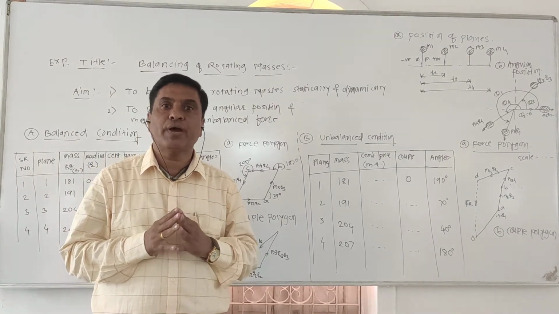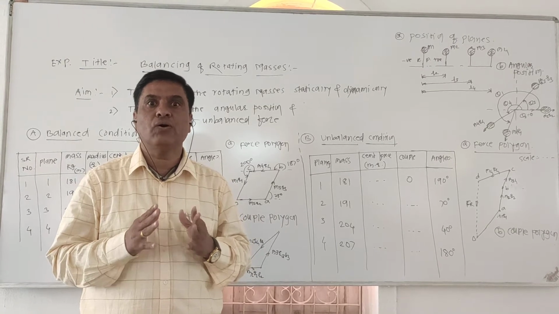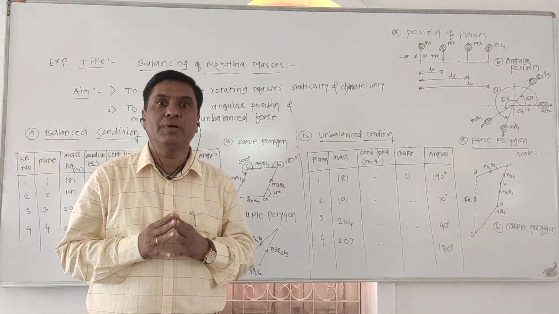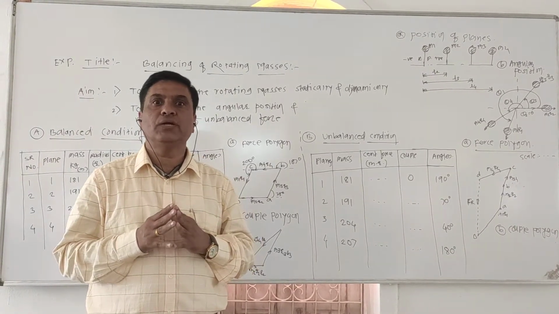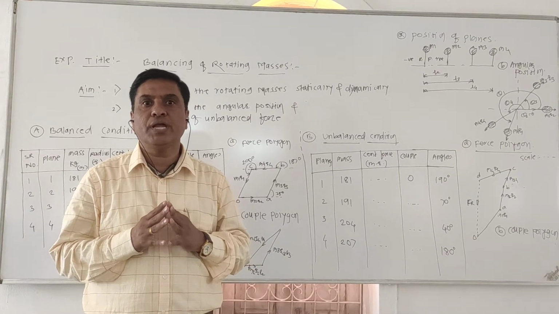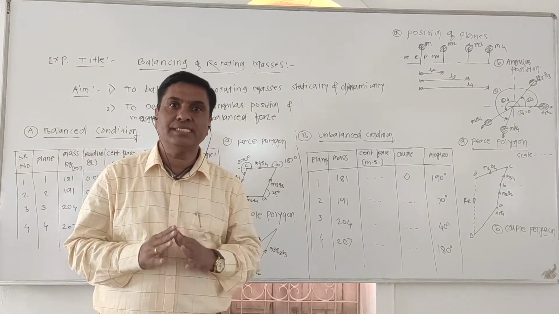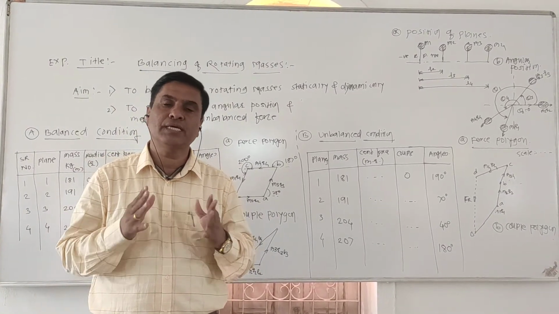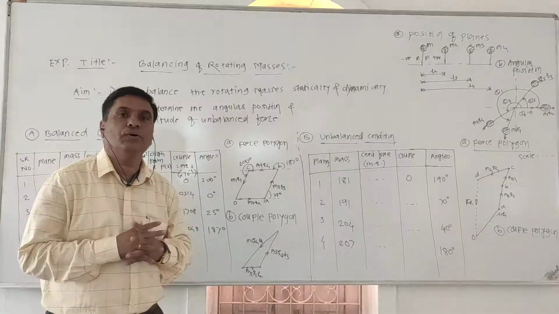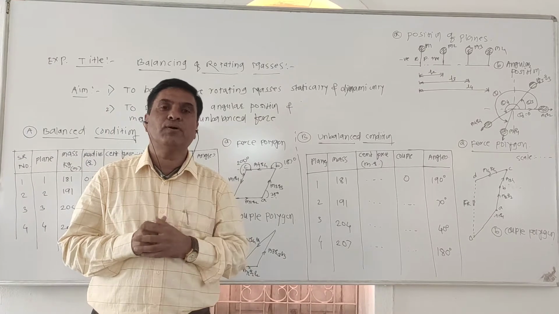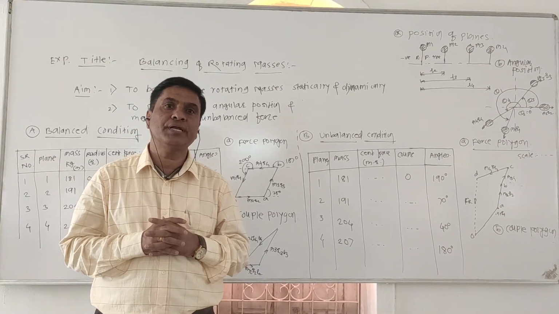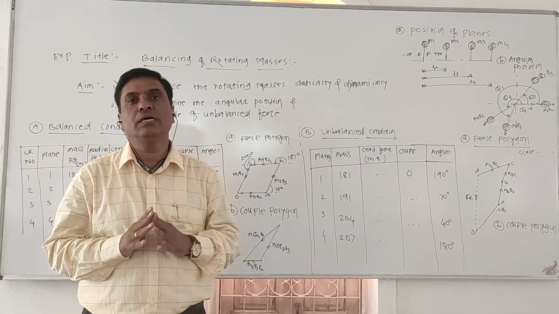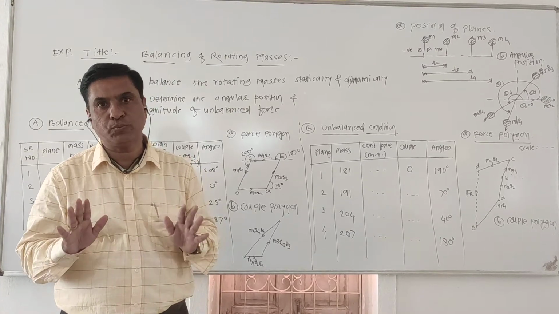Otherwise, our machine will vibrate during its working condition. We can observe an uncomfortable condition, or sometimes an unpleasant noise may come from the machine. Therefore, in order to avoid this, balancing is essential, whether in low speed, moderate speed or high speed applications. To get the basic fundamental concept of balancing of rotating masses or reciprocating masses: in this experiment, we are only seeing the balancing of rotating masses, not the reciprocating masses.